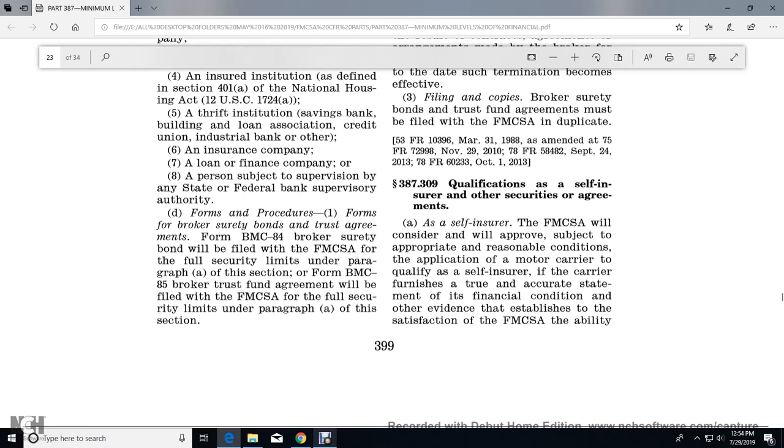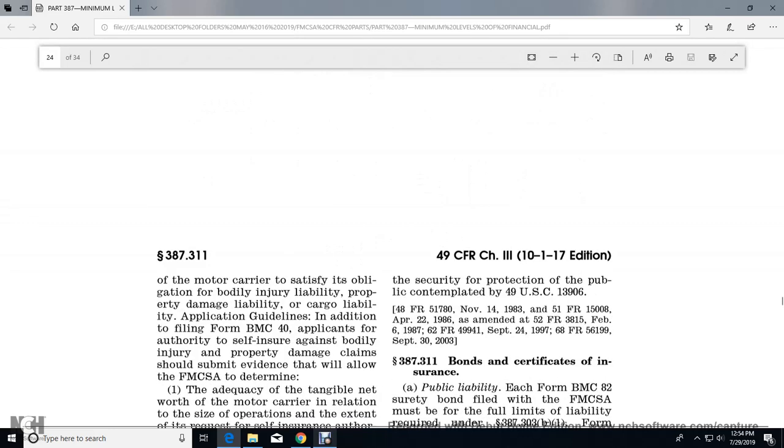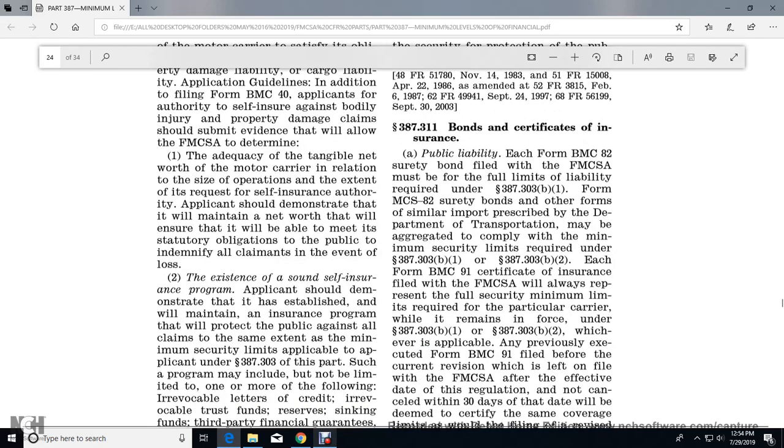Qualifications as a self-insurer and other securities or agreements. The Federal Motor Carrier Safety Administration will approve, subject to appropriate reasonable conditions, the application of a motor carrier to qualify as a self-insurer if the carrier furnishes a true and accurate statement of financial condition and other evidence established to the satisfaction of the Federal Motor Carrier Safety Administration of its ability to satisfy its obligations for bodily injury liability, property damage liability, and cargo liability, in accordance with applicable guidelines. In addition, the following: Form BMC 40, application for authority to self-insure against bodily injury and property damage claims, with such evidence as will allow the Federal Motor Carrier Safety Administration to judge the adequacy of the tangible net worth of the motor carrier in relation to the size and safety of the operation and the extent of the requested self-insurance authority.